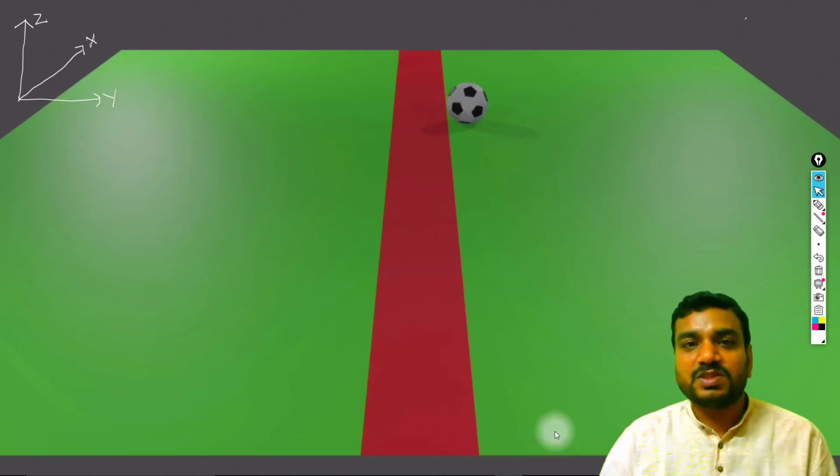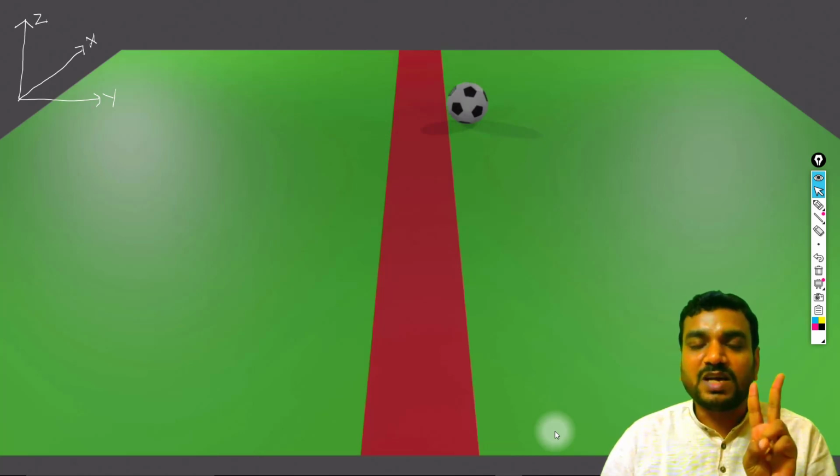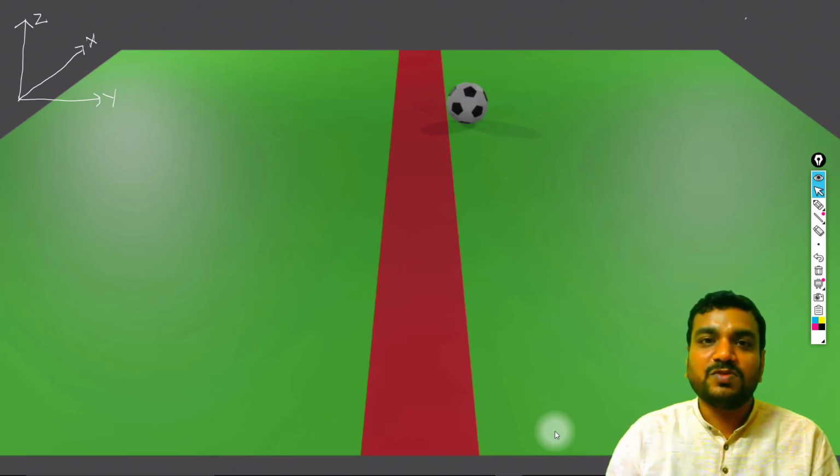These are the examples of one-dimensional, two-dimensional and three-dimensional motion. I hope everyone has understood the concept of all three types of motion.